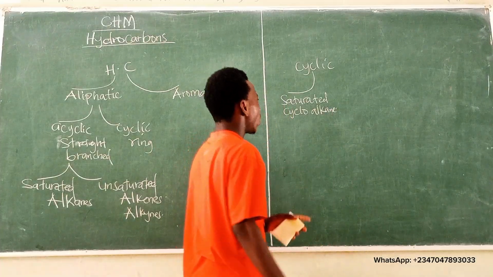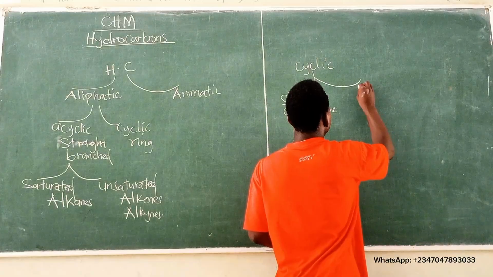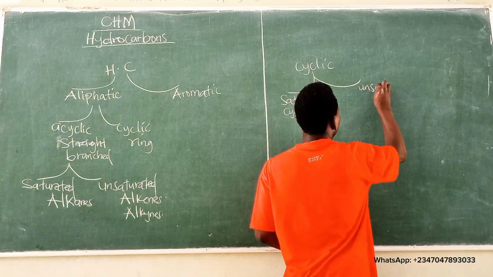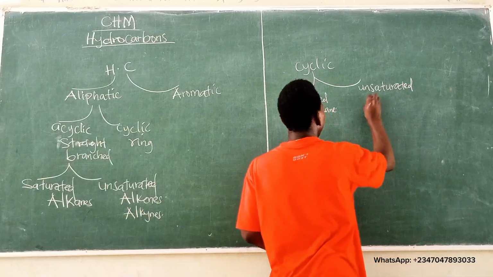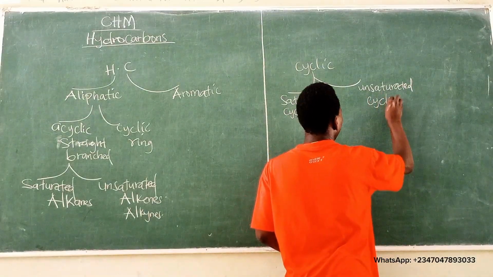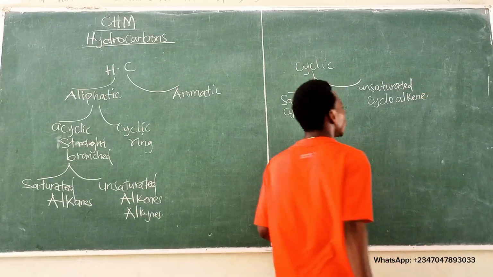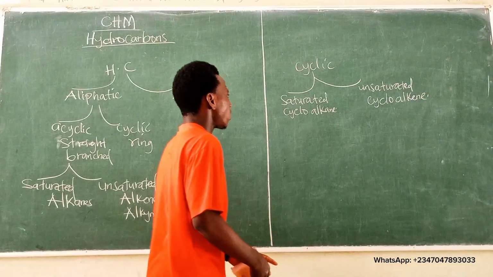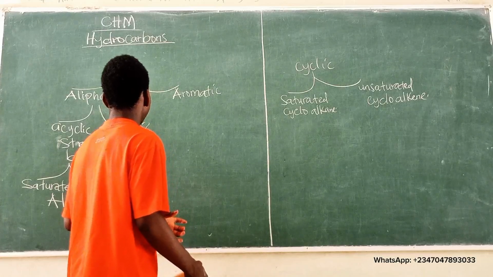For those that are unsaturated, a very good example is cycloalkenes. So this is how you classify hydrocarbons based on aliphatic.